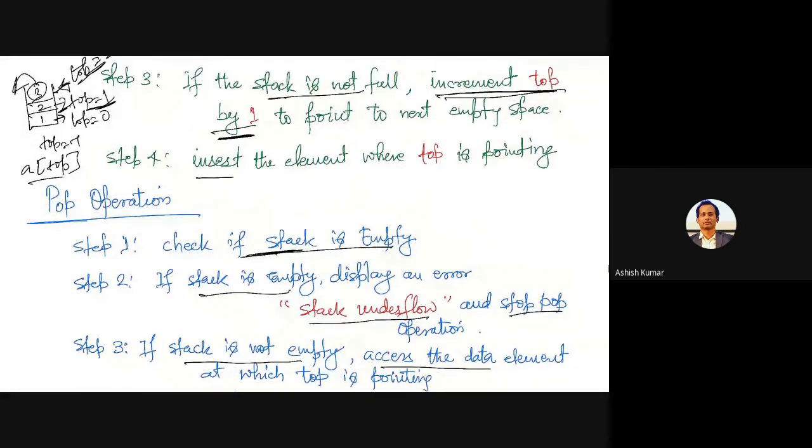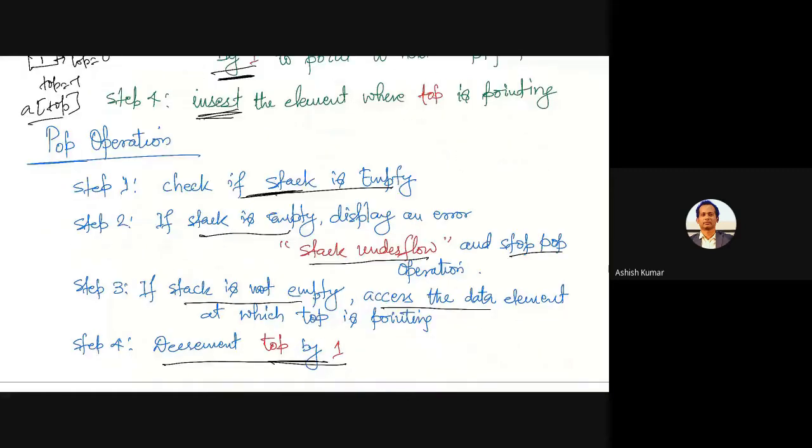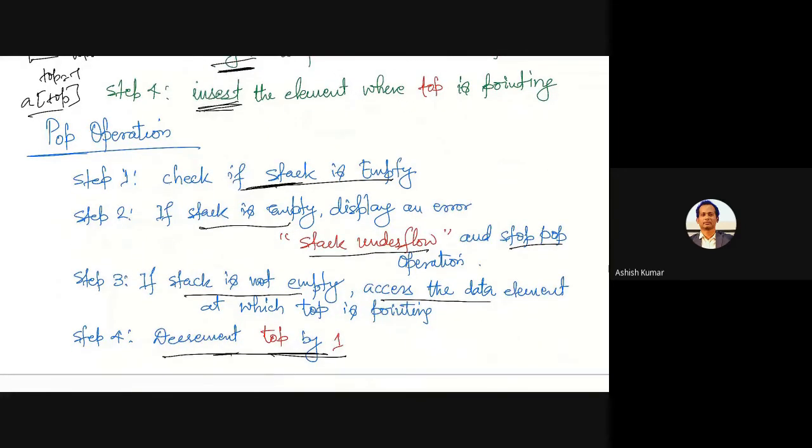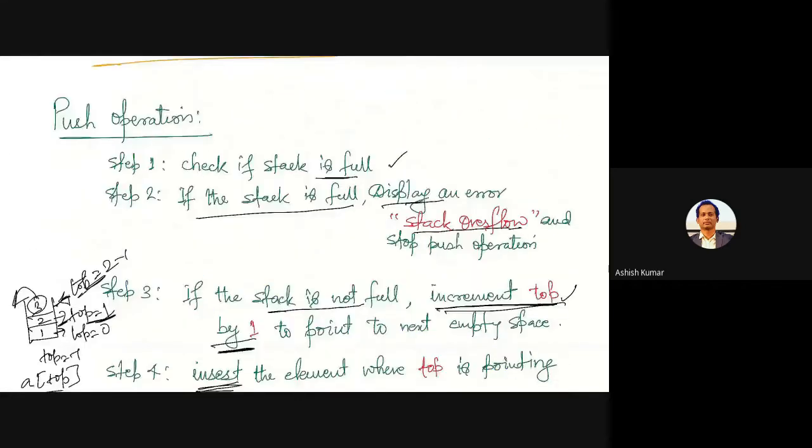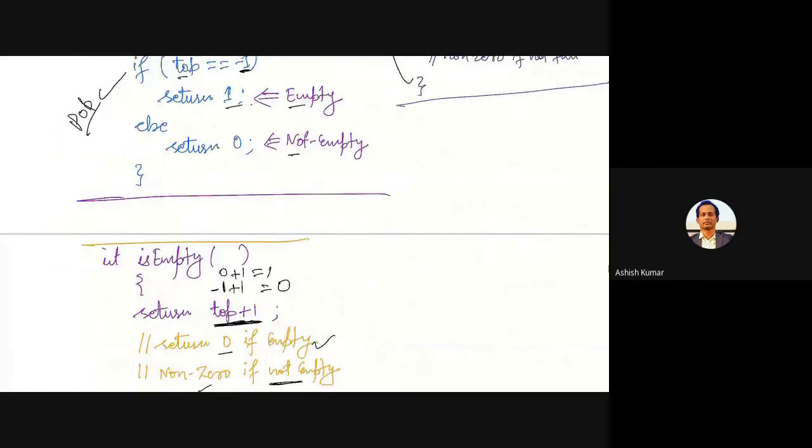But remember the order of increment and decrement. Increment will be done before the element is inserted, and decrement will be done after the element is accessed. That you must remember, right? So these are the 4 basic operations.